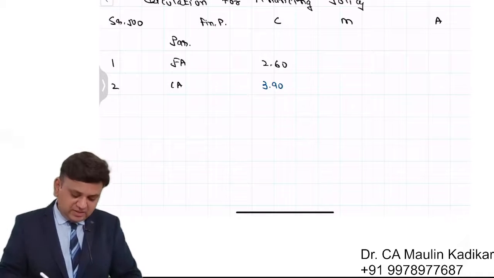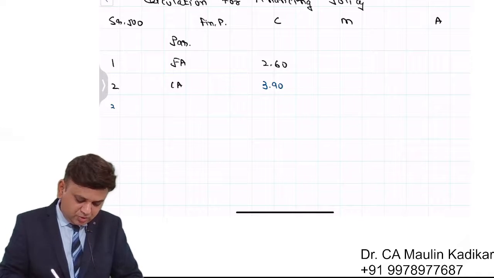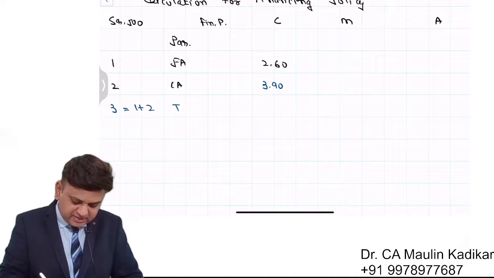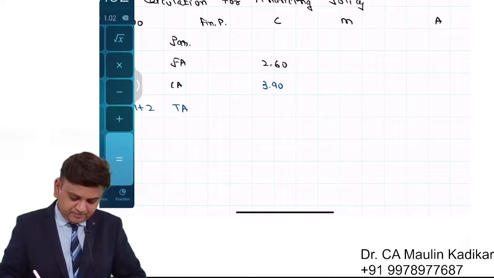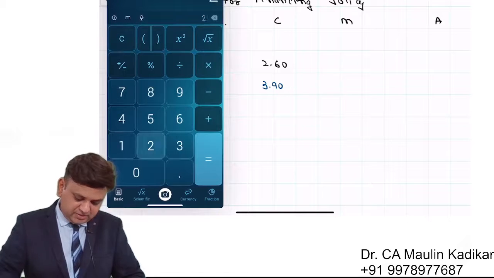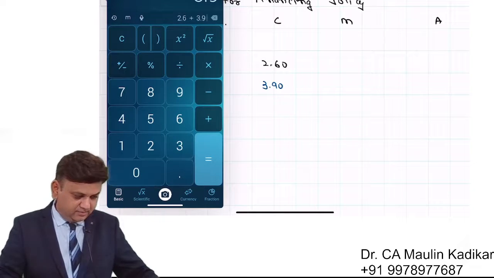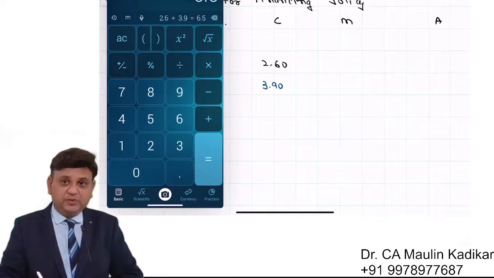So visualize yet the asset side of the balance sheet. Row 3 is equal to 1 plus 2, that is TA, total assets. So 2.6 plus 3.9 comes to 6.5.